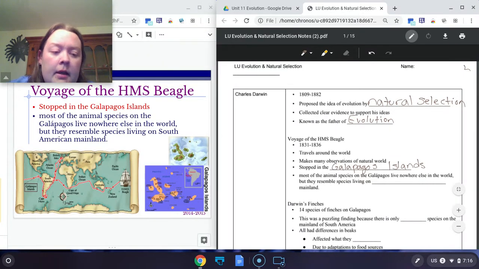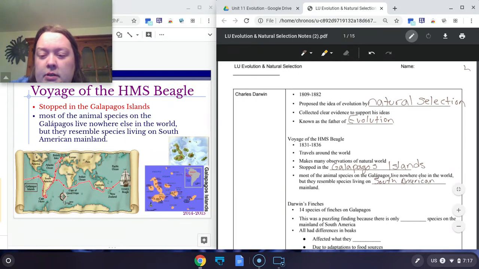What he noticed is that the animals there were unique to the island and lived nowhere else in the world, but they did resemble or look similar to organisms that lived on the mainland in South America. So he noticed organisms on the Galapagos Islands were unique and did not live anywhere else in the world, but they did resemble those living on the South America mainland.